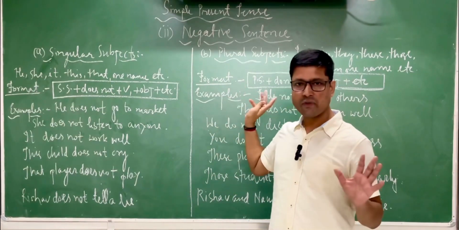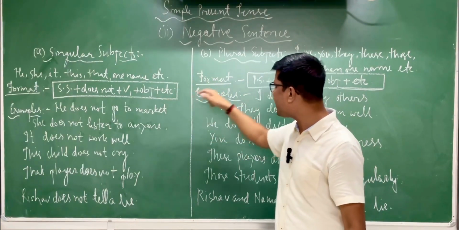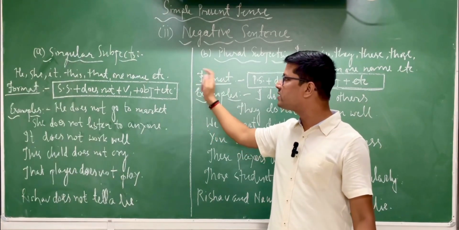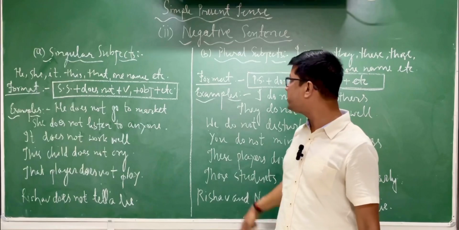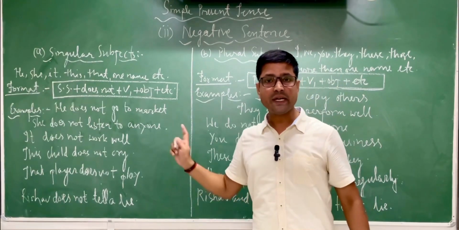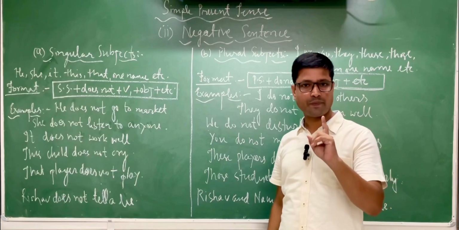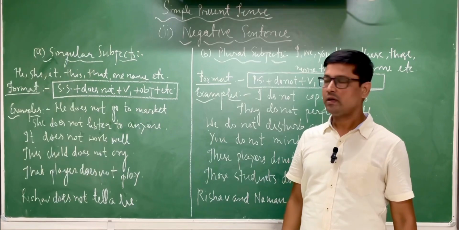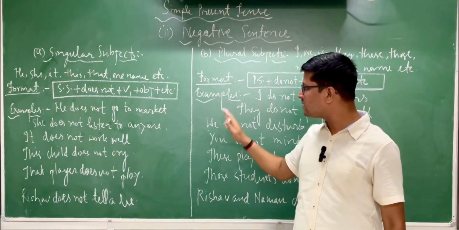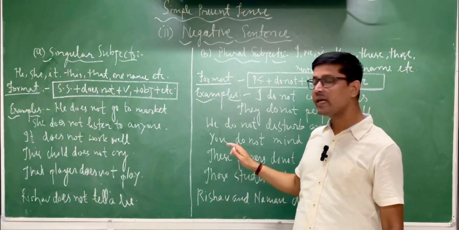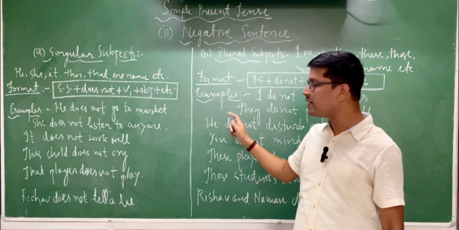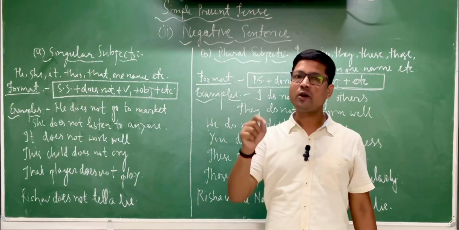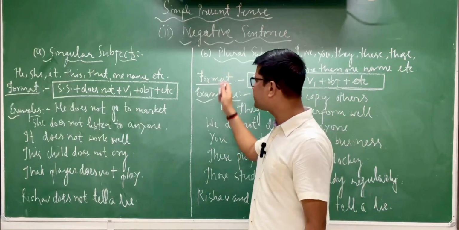The first part is simple, that is does not and do not. With singular subjects we use does not, and with the plural subject we use do not. After it, the other part is the use of never. But here I am going to start the first part of the negative sentence, and I am not dealing with the use of never here. The second part of the negative sentence video will be there when I discuss the use of never. Let's start this video, negative sentence.